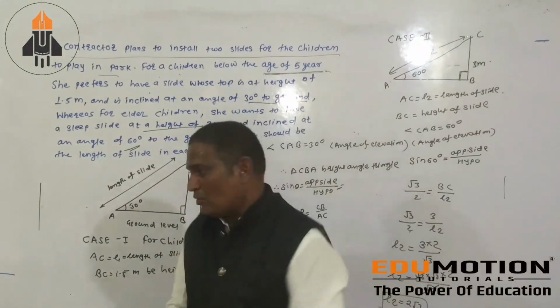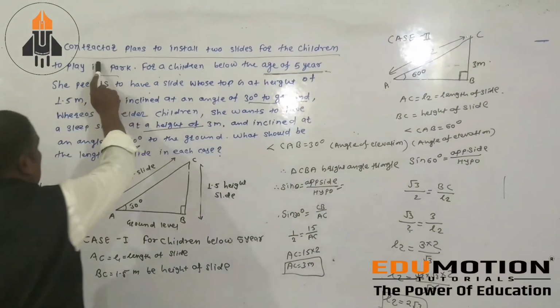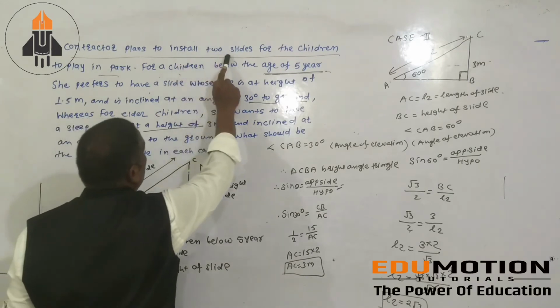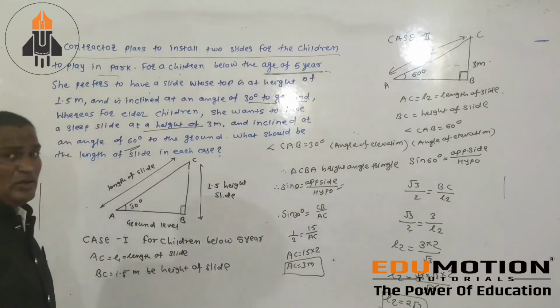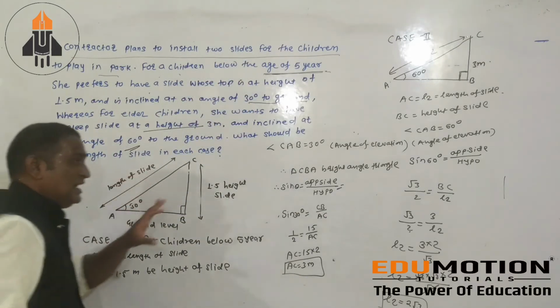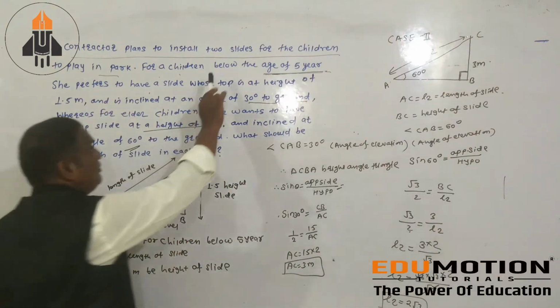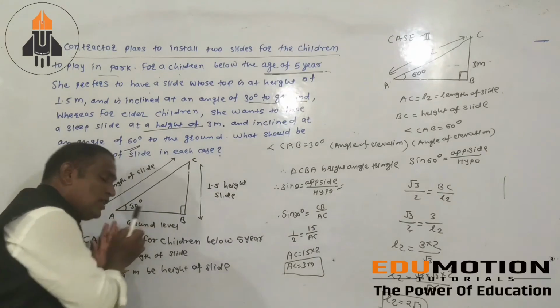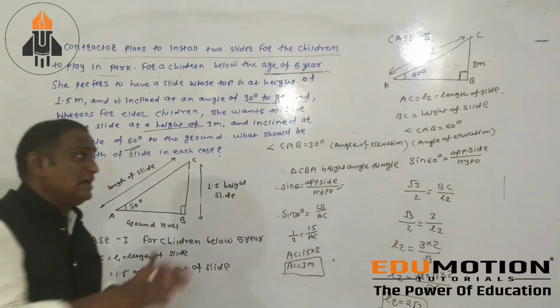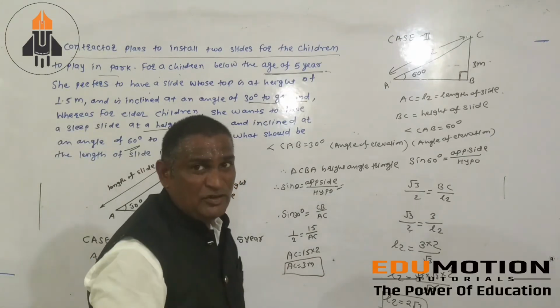Let me tell you once again in two minutes. A contractor plans to install 2 slides. It means this contractor forms 2 slides. This is your first slide and this is your second slide. The first case is for children below the age of 5 years. The second case is for children above the age of 5 years.